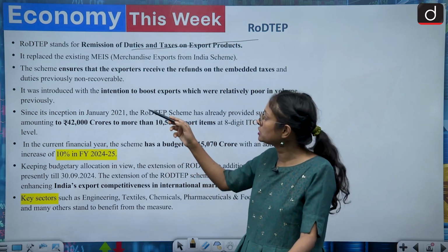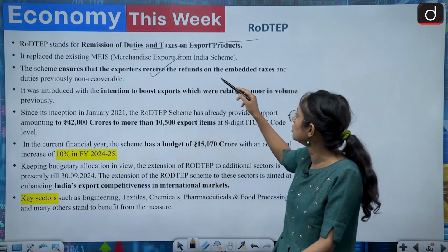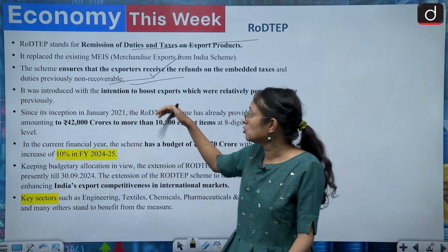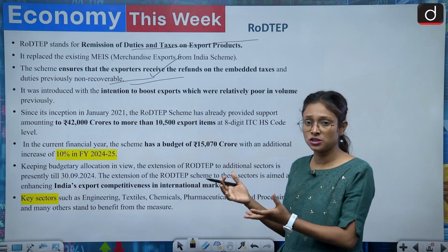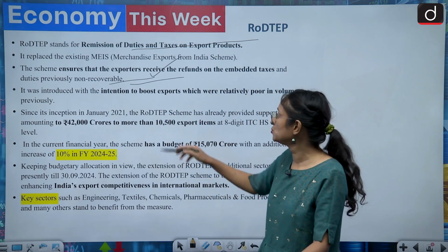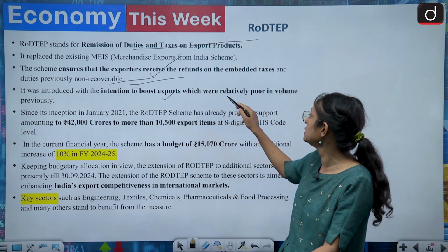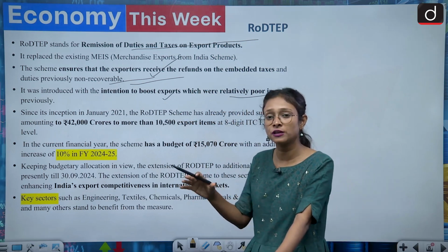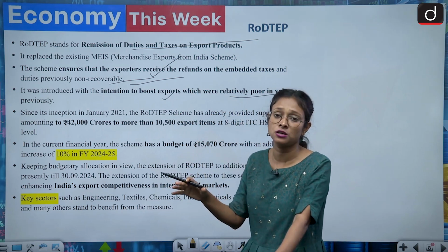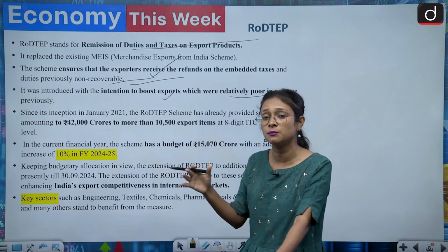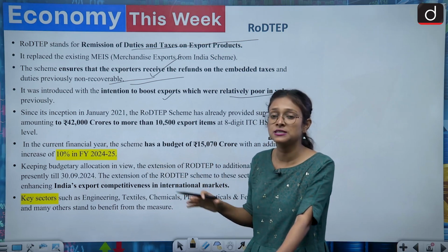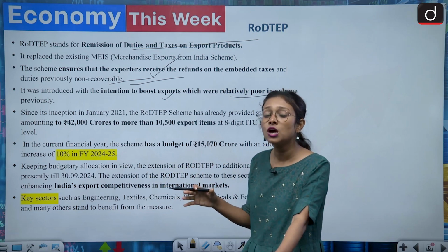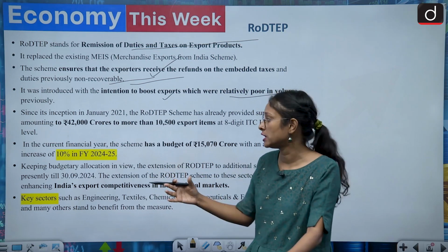It ensures that exporters receive refunds on embedded taxes and duties that were previously non-recoverable. Its main intention is to boost exports, which were relatively poor in volume. It is basically to improve the health of the export sector and also to increase competitiveness among exporters, and to provide support to those who are exporting their products outside.